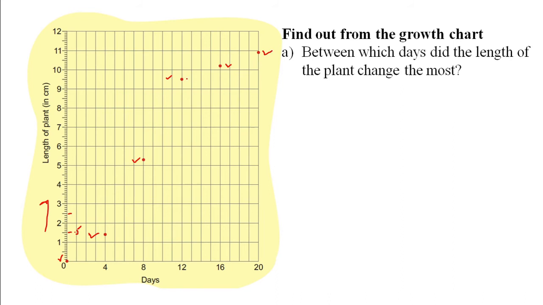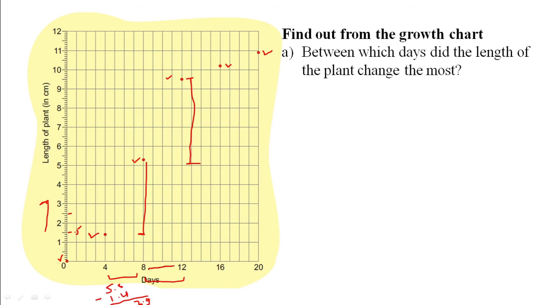You can see length of the plant changes here to here and here to here. It seems to be high. So on which 2 days? Either it will be 4 to 8 days or it will be 8 to 12 days. So what is the difference between 4 to 8? Between 4 to 8, on 8th day 5.3 and on 4th day 1.4. So 5.3 minus 1.4, it is 3.9 centimeter.